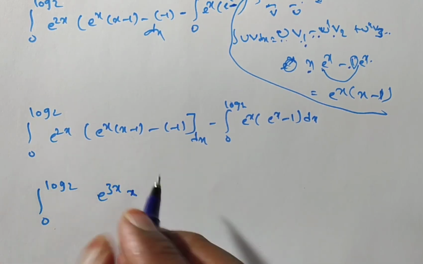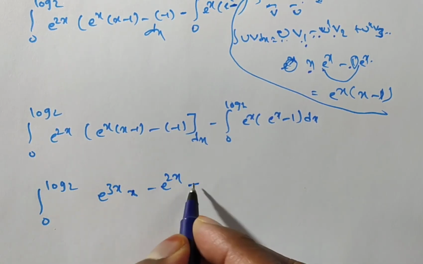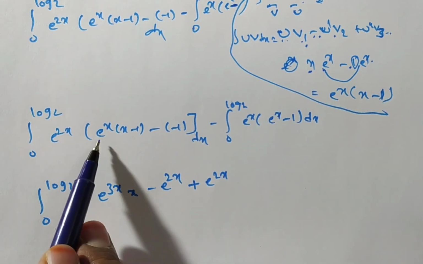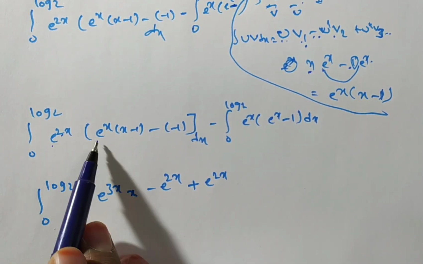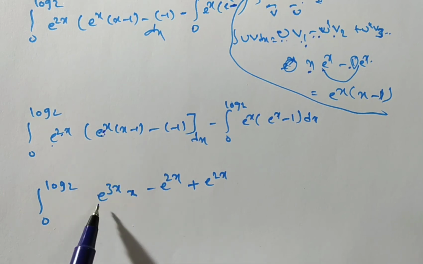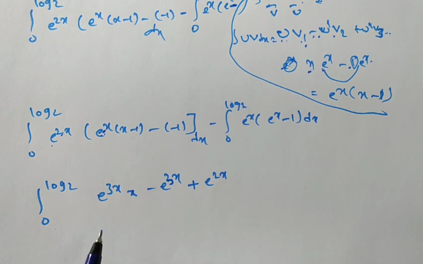Next, minus e power 2x. Here, minus into minus, plus e power 2x. Here I forgot, once again I am repeating. You see, e power 2x into e power x means e power 3x. E power 3x into x is x into e power 3x. E power 3x into minus 1 means minus e power 3x. Sorry, I have made a mistake.